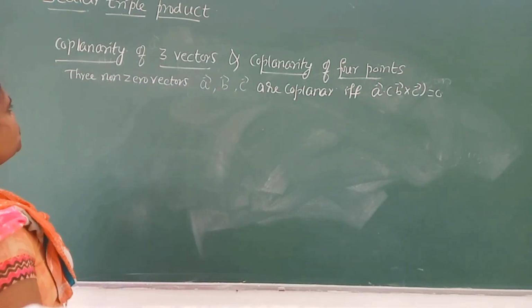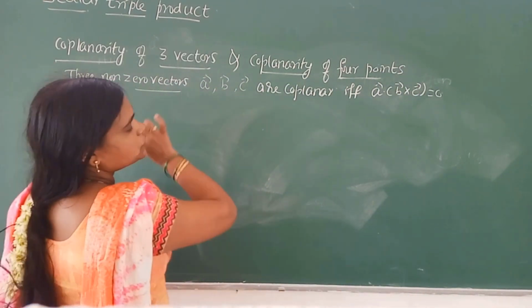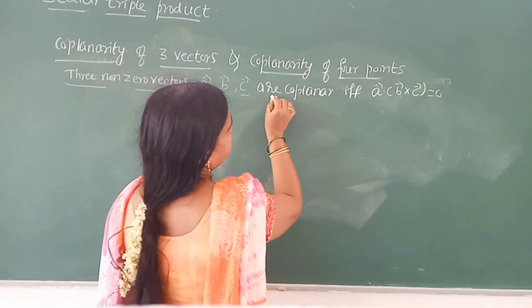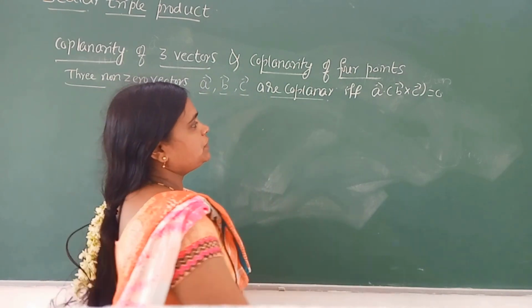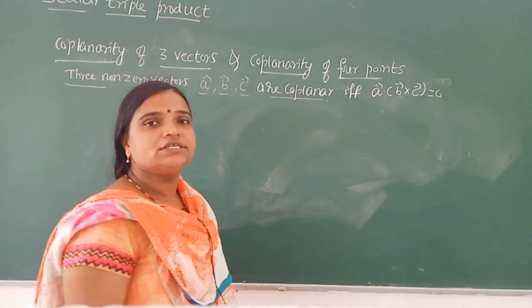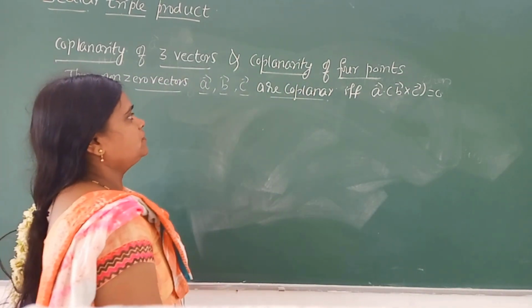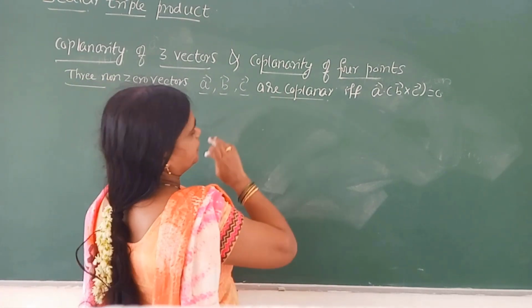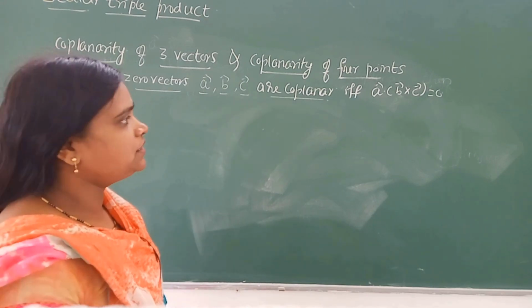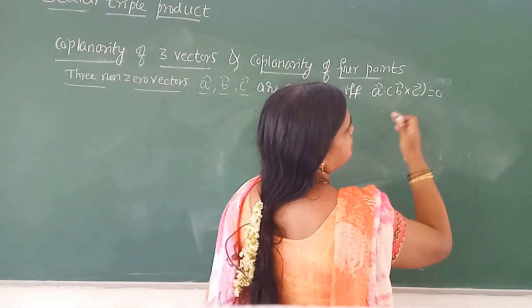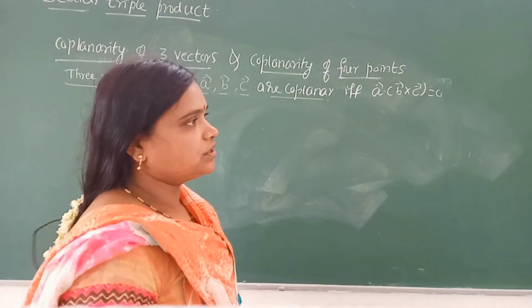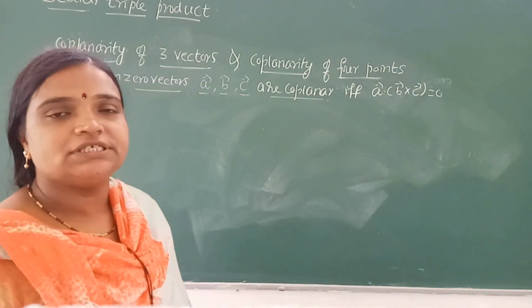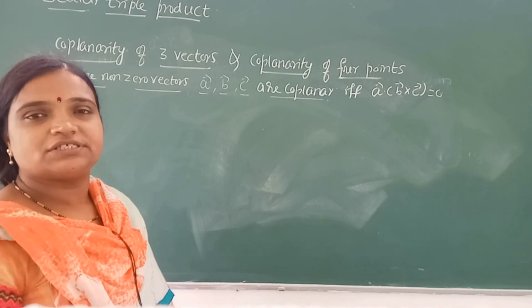Okay. Now we have to prove: three non-zero vectors, vector A, vector B, vector C, are coplanar if and only if A dot B cross C is 0. If and only if is mentioned, which means if vector A, vector B, vector C are coplanar, then A dot B cross C is 0. Or if A dot B cross C is 0, naturally A, B, C are coplanar. Vice versa.